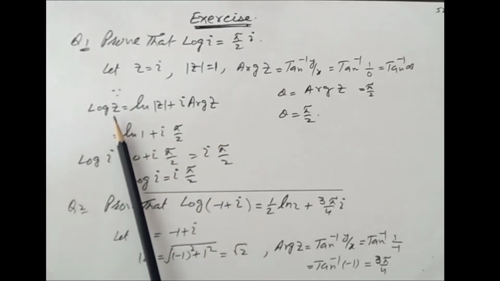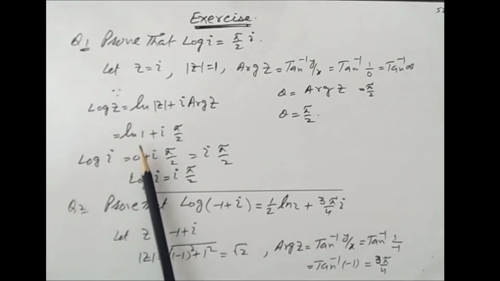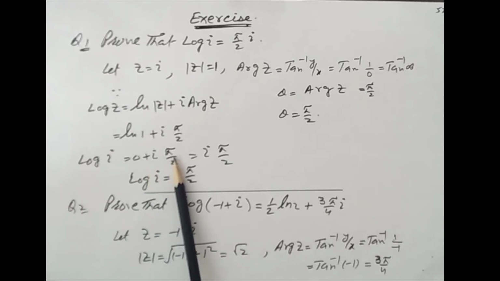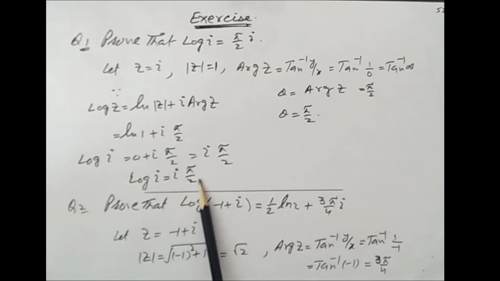Since z equals iota, here we put z equal to iota. Natural log of 1 is 0, plus iota pi by 2, and this will become iota pi by 2. So log iota equals iota into pi by 2, and this is the proof. Question number 2: prove that log of minus 1 plus iota equals 1 by 2 natural log of 2 plus 3 by 4 into iota.